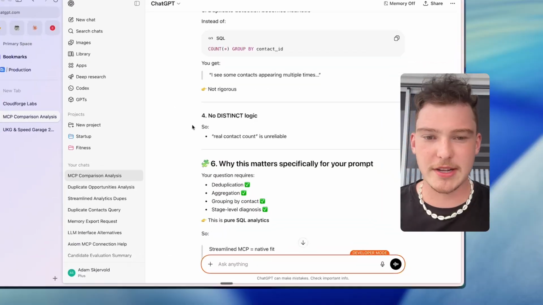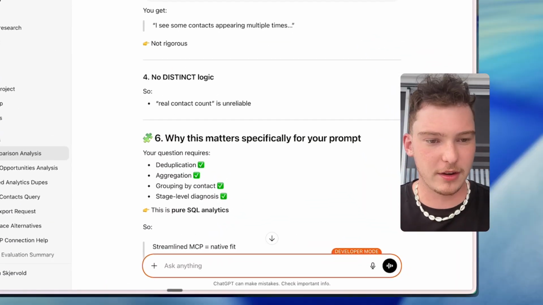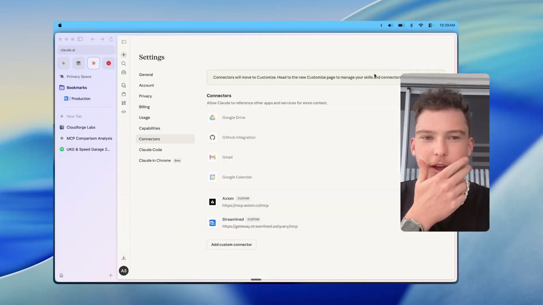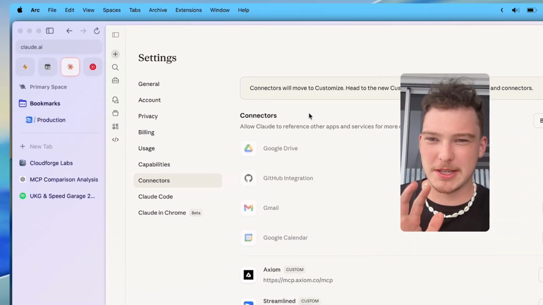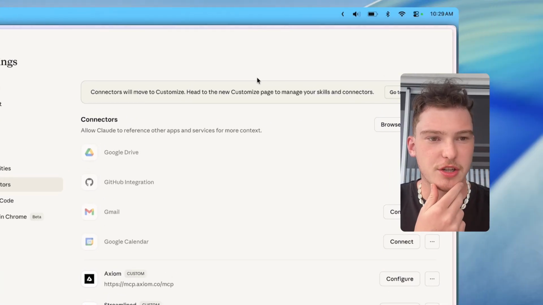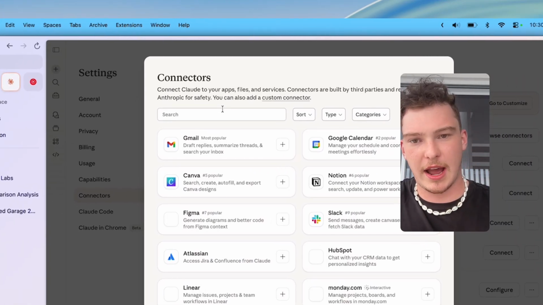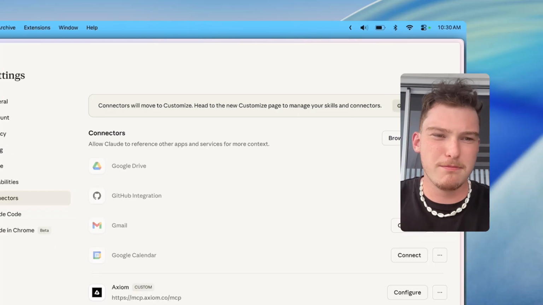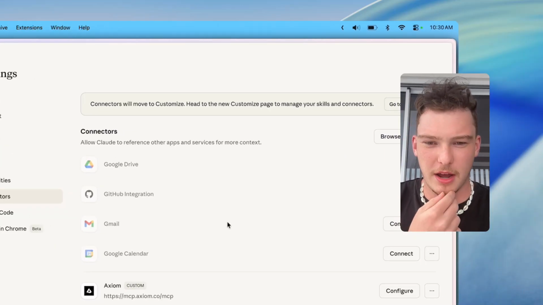So that's basically the breakdown of how these MCPs differ and why there was a case to build out the Streamlined MCP. Now, I don't actually like to use ChatGPT that much. I've been switching over to Claude, and Claude doesn't actually have a high-level integration. I tried this. I tried lead connector. You might be able to add a custom connector, but I'm not sure.